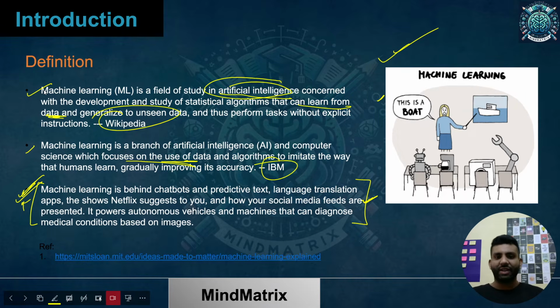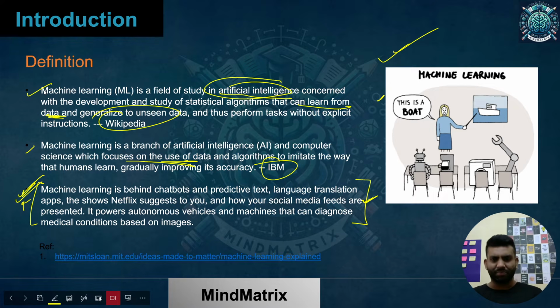Now the second definition is similar, but one extra thing is that it uses the data to imitate the way humans learn, and gradually improves its accuracy step by step. Slowly it increases its performance, like a kid learning alphabets and then words, sentences.